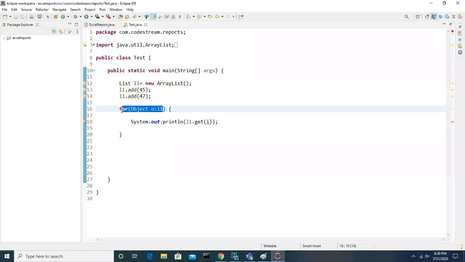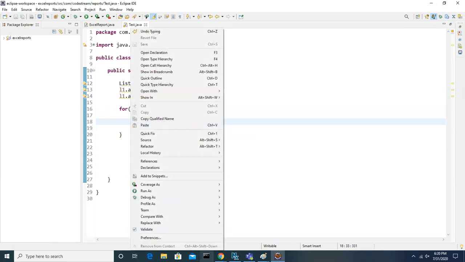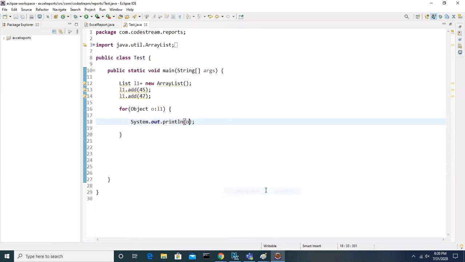This is the syntax. Tomorrow if you want to iterate any other array, you mention that array here, and for each element in that array you declare its type. Now look at this. Both work the same way, but syntax wise the for each is very easy, and it takes care of all those things.